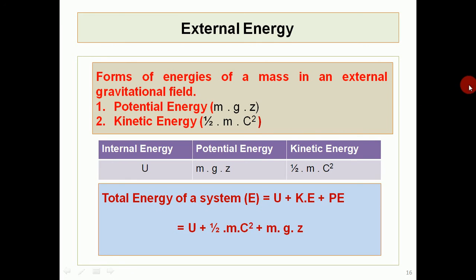So for the total energy possessed by any system, we will have to sum up the internal energy plus external energy. Hence, the total energy here you can see is given by internal energy plus kinetic and potential energy at the external gravitational field. So this is the equation which will give us the total energy possessed by the system.